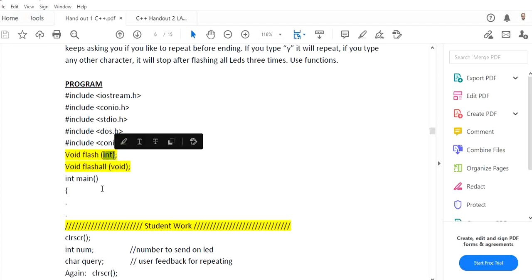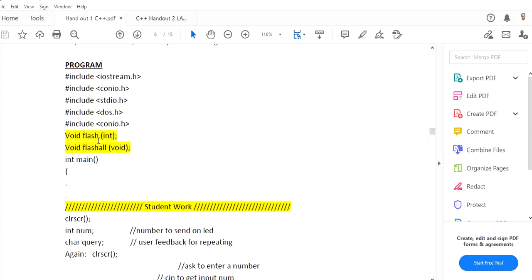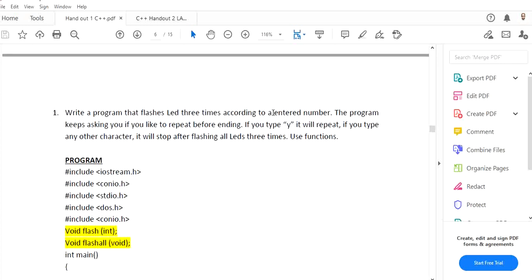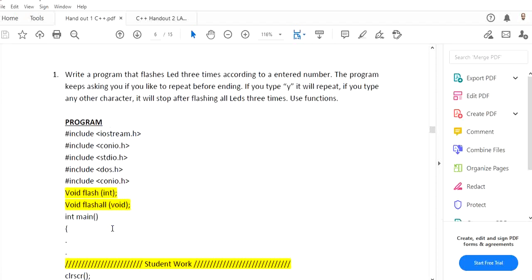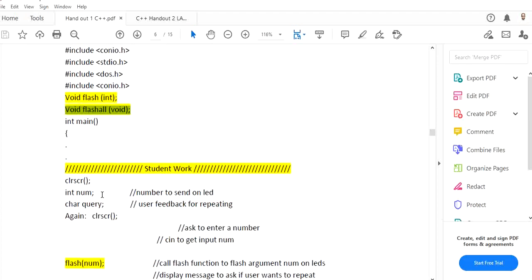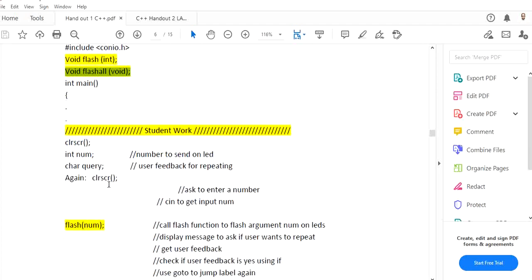Why integer? Because whatever input I take, I will pass it to this function. It is telling you that whatever input you have, according to that entered number, it will flash. So that input I will take, I will pass it to the flash function. And flash all is void because it is just flashing all the outputs, all the LEDs. So there is no input number or output number. So simple.